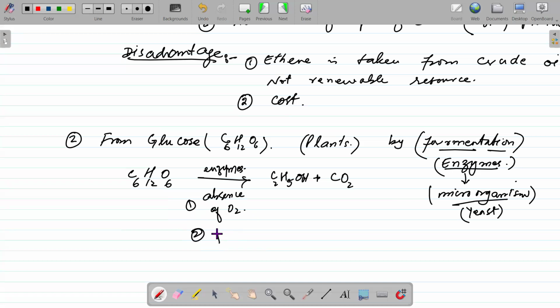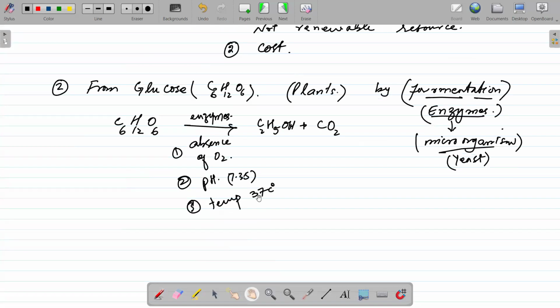Number two, the pH must be controlled around 7.35, not more than that or less than that, and a specific temperature, which is around 37 degrees Celsius. If the temperature goes beyond this or less than that, the yeast will become inactive.